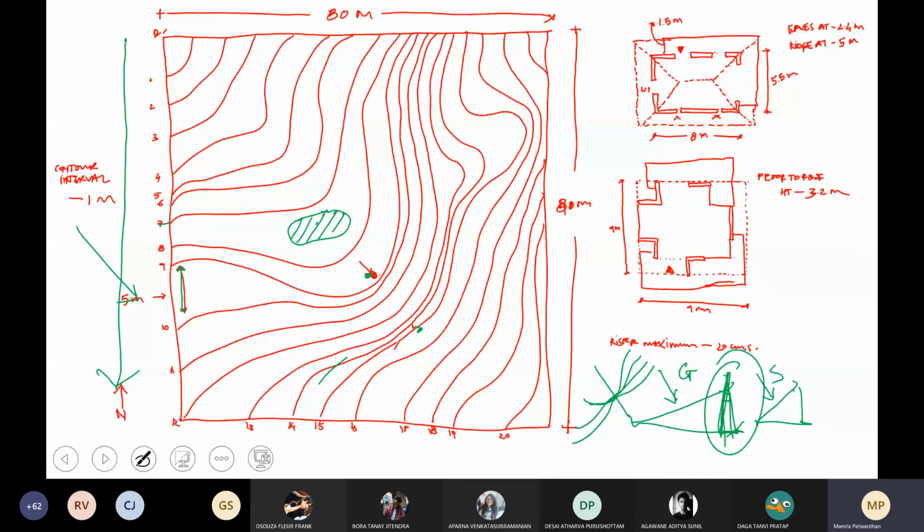So, like Shirish rightly said, when you have these, how do you identify the ridges and the valleys?